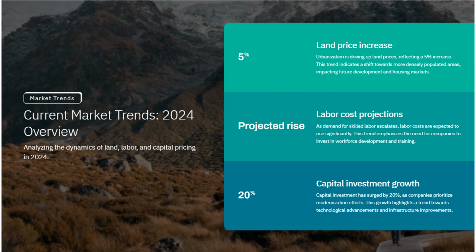This trend is a positive sign for the economy as it indicates progress and innovation. These points provide a snapshot of the economic trends expected in 2024, focusing on the pricing of land, labor, and capital. Understanding these trends can help businesses and investors make informed decisions.